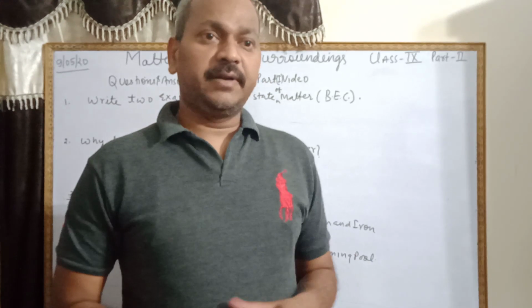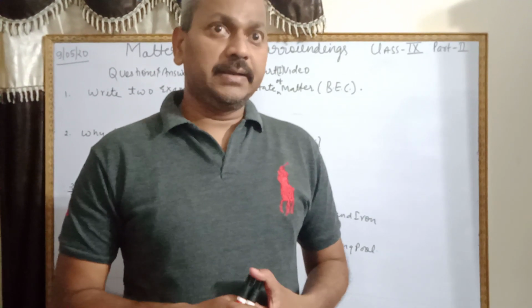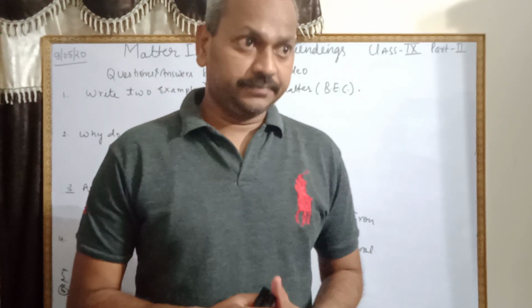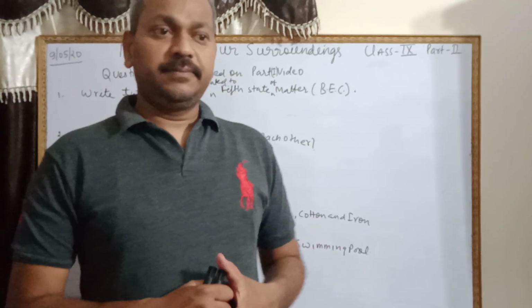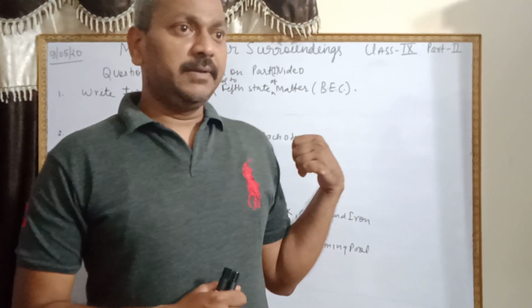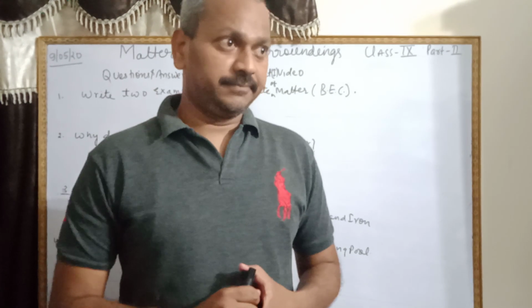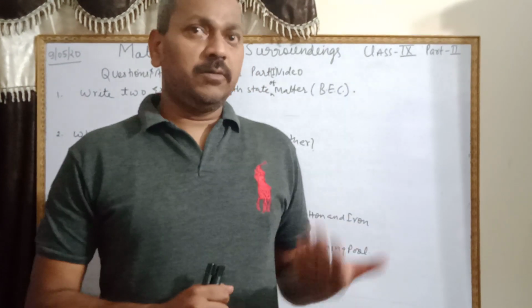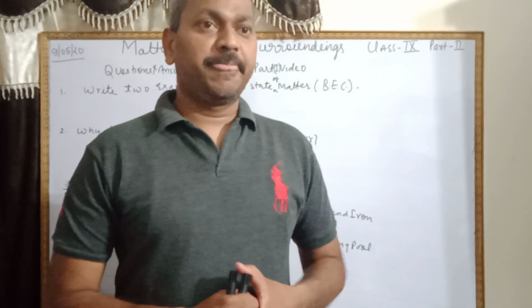Then we studied the key characteristics of particles of matter. After this we will come to the change of three states of matter. Today we will start change of three states of matter.